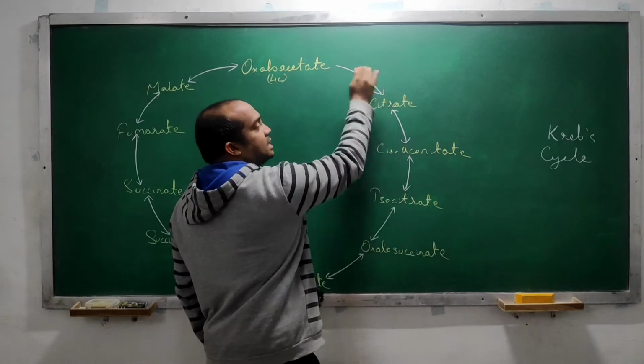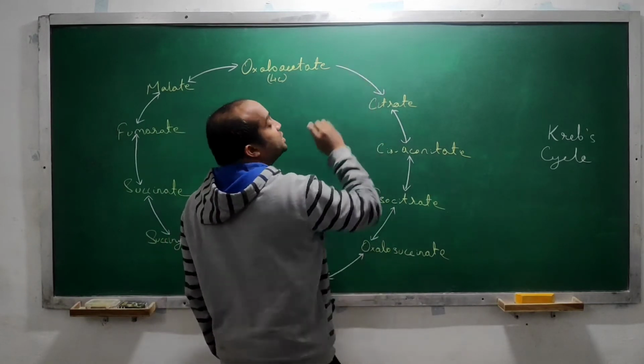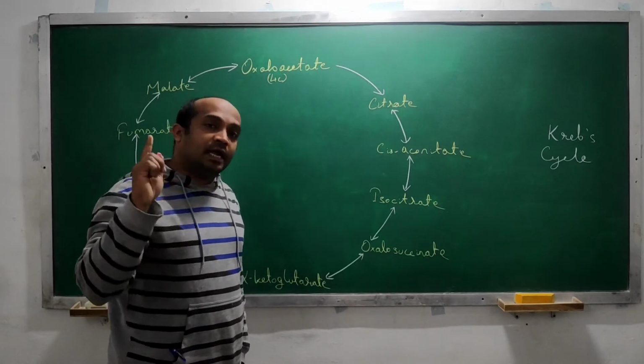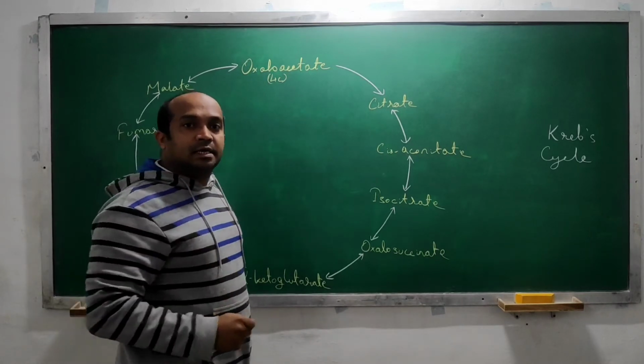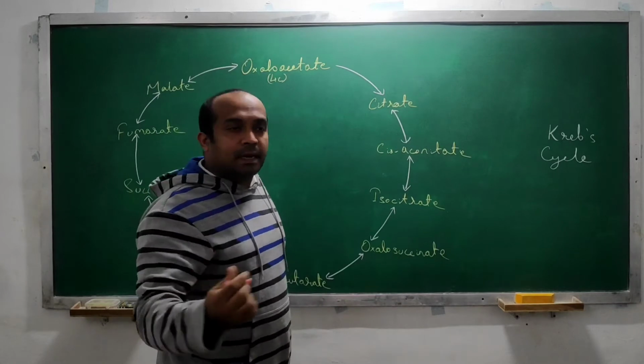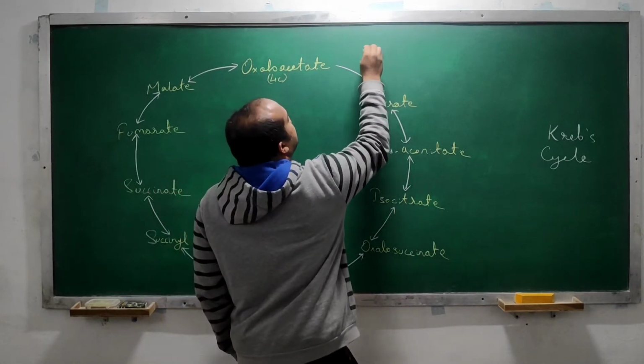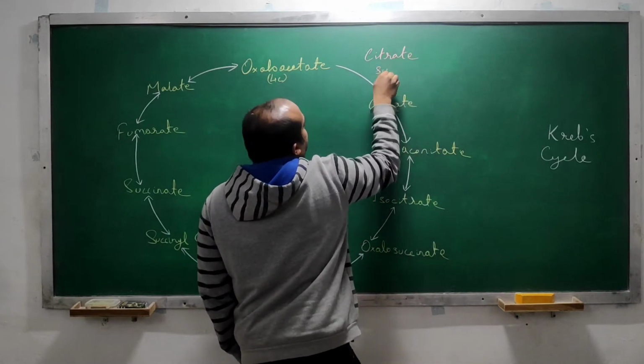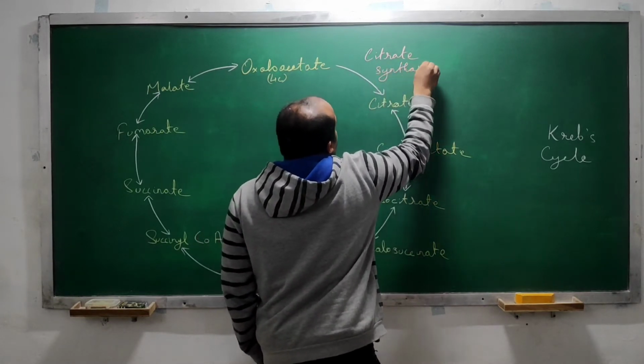Now let's write the names of the enzymes participating in this process. The first enzyme is always important for any biochemical cycle or pathway. Here the first is citrate synthase.